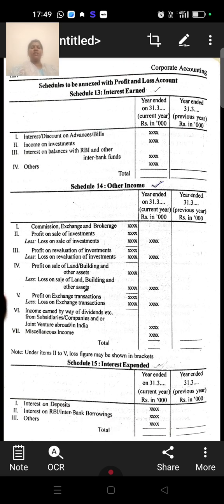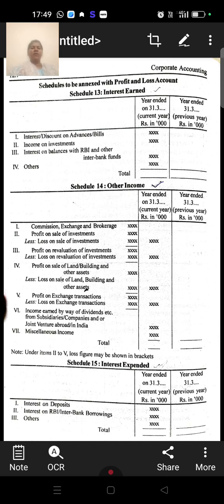What is the interest earned from the other side? So the bank earns income from the other side, and the income level may increase. Definitely the income level is increased. So the first one is interest earned.